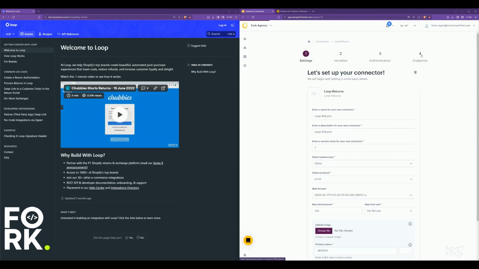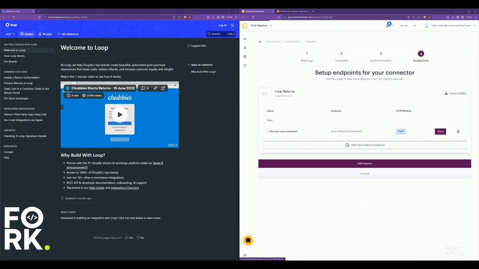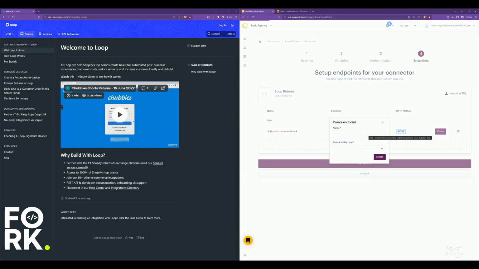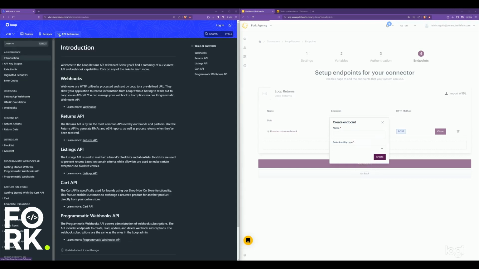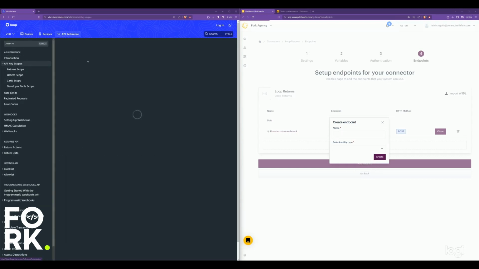So, onto the endpoints we go. We made one before and we're going to continue from there. We're going to make one, it's called flag return. Yeah, so it's right here in the scope.